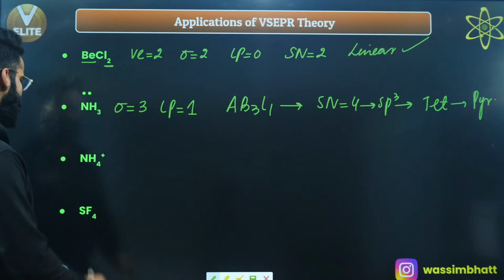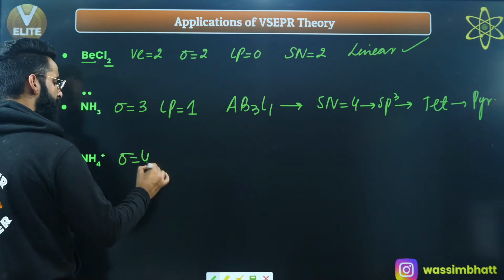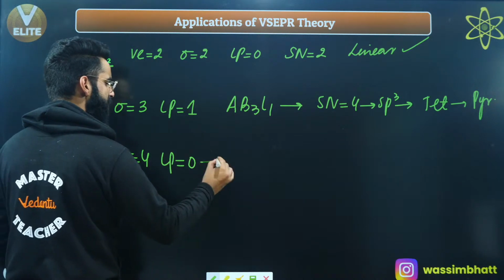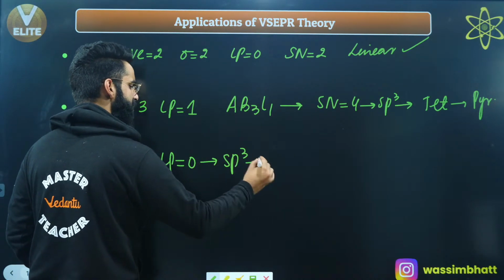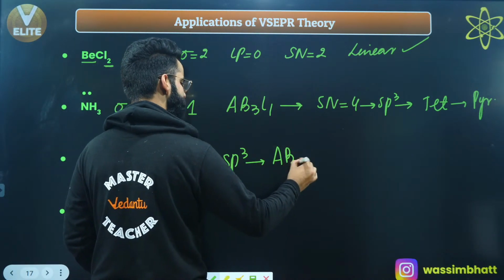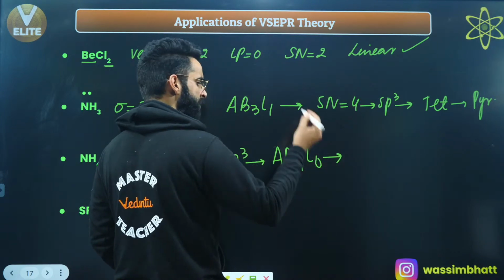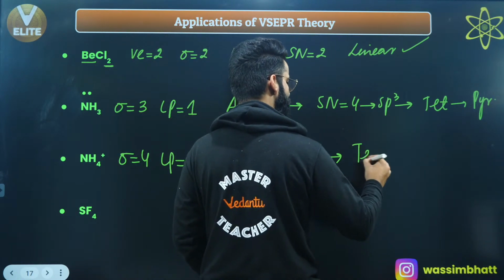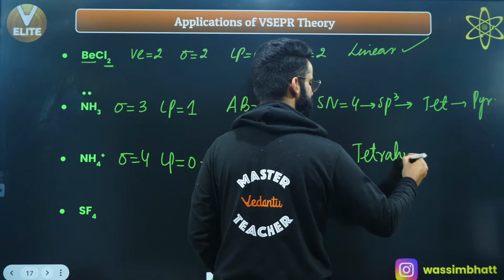Right, people? Similarly, NH4 positive. So there are 4 sigma bonds. There is no lone pair on the central atom. The hybridization is sp3. The type of the molecule is AB4L0. If it is AB4L0, no lone pair on the central atom, so whatever is going to be this geometry, same is going to be this shape. So geometry and shape both are same, tetrahedral.